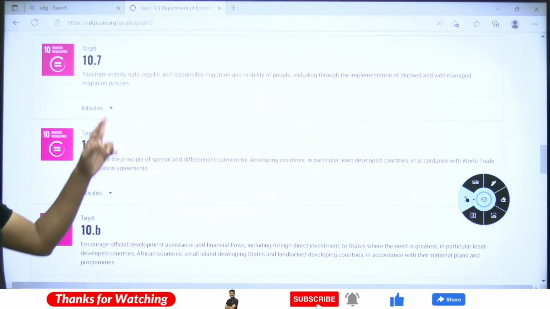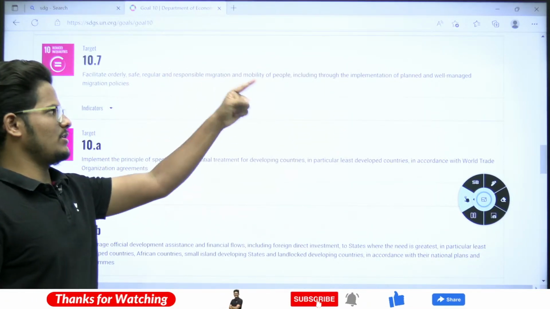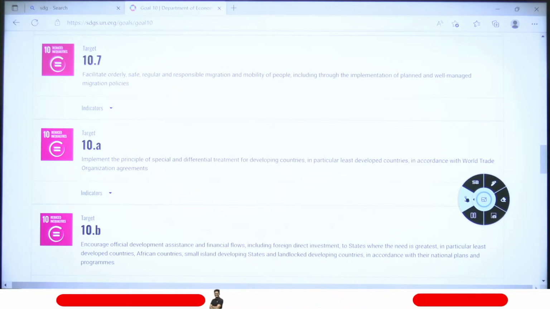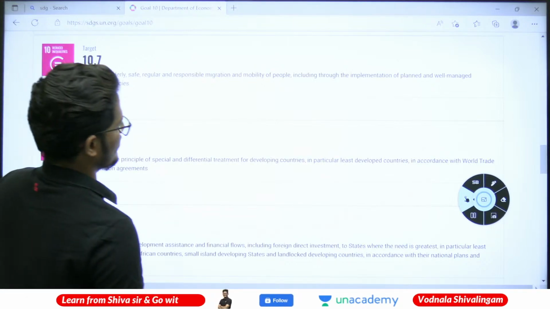Next, facilitate orderly, safe, regular and responsible migration and mobility of people, including through implementation of planned and well-managed migration policies. Migration policies for what purpose?